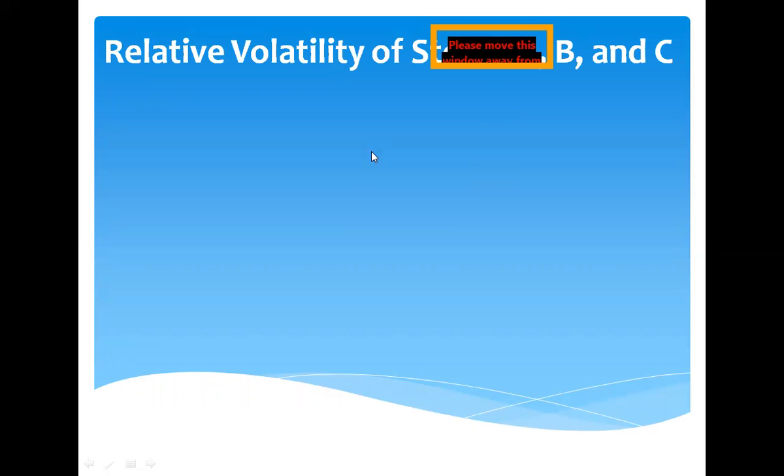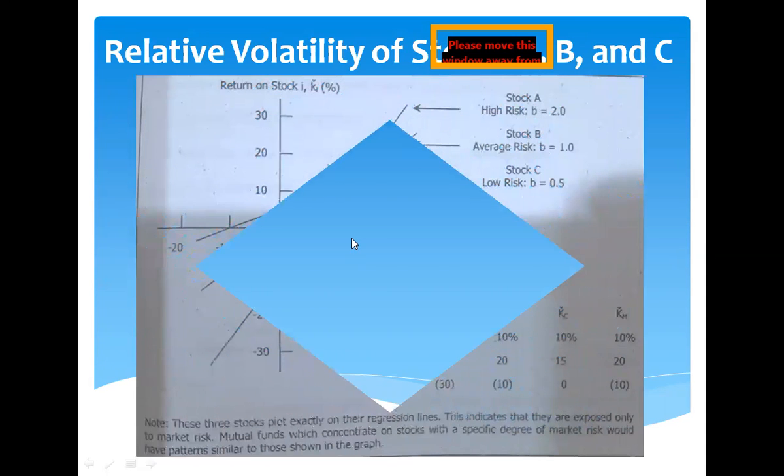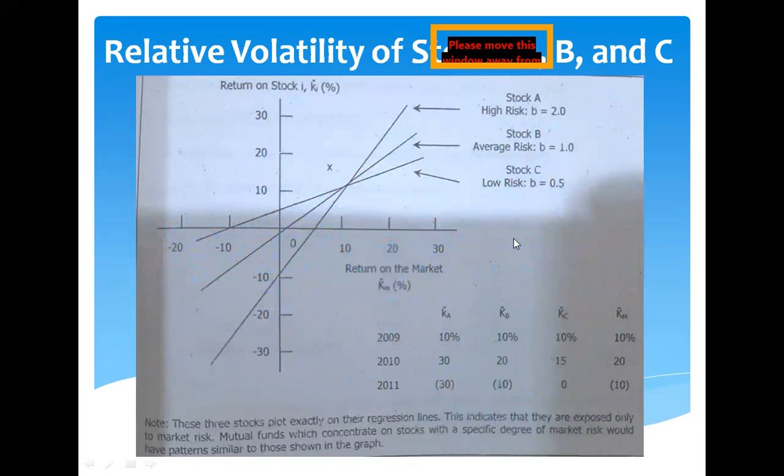Now, I want you to look at this graph. This graph shows the relative volatility of stocks A, B, and C. Okay. So please focus your attention on this data. So this is stock A, stock B, and stock C. Right?